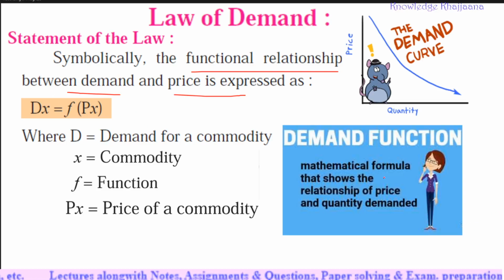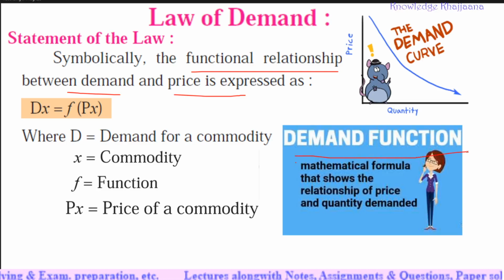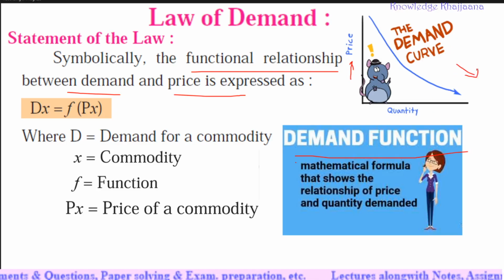It means demand; it is called a demand function. What is a demand function? A mathematical formula that shows the relationship of price and quantity demanded. What is the relationship between price and quantity? That is shown in the mathematical formula. That's why it is called a demand function. Function means mathematical formula. With the increase in the price, there is a decrease in the quantity demanded, right? It is also shown in this graph.